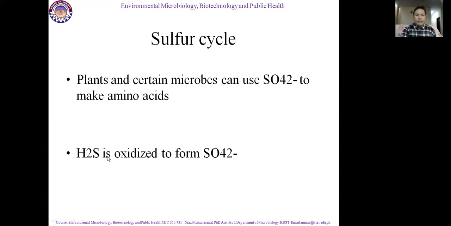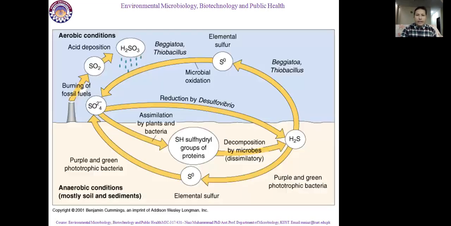Secondly, H2S is oxidized to form SO2, sulfur dioxide. Hydrogen sulfide gas is oxidized to form sulfur dioxide gas. So in this complicated picture, if you see, we will start from one point.